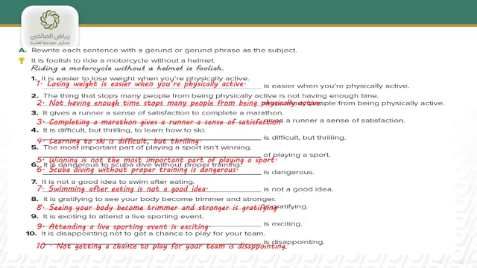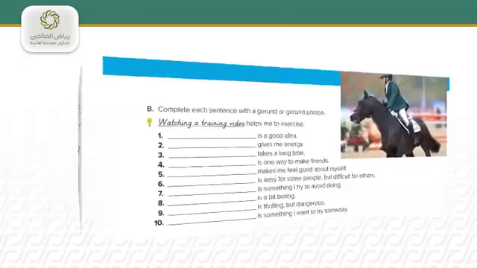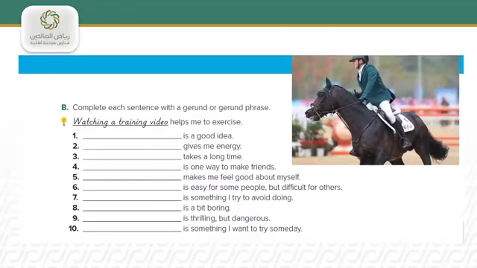Let's move to another exercise. Complete each sentence with a gerund or gerund phrase. We need to complete these spaces with a gerund or gerund phrase. Watching a training video helps me to exercise. Number 1, is a good idea.